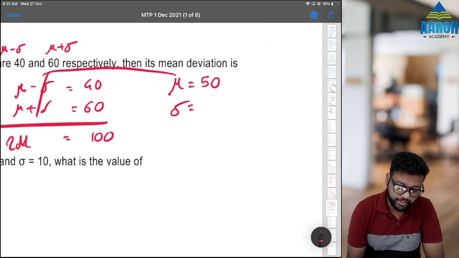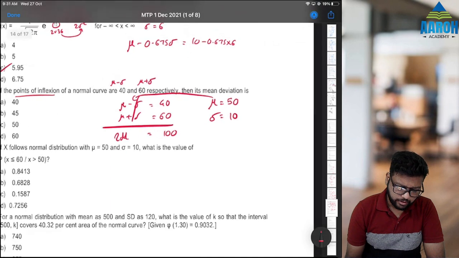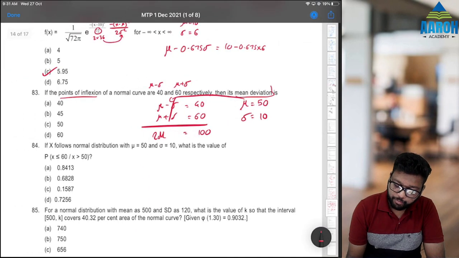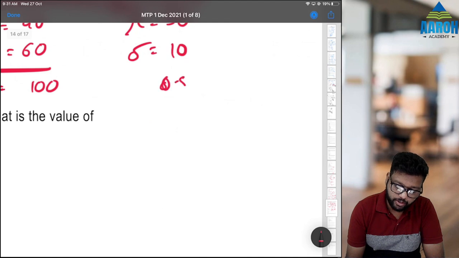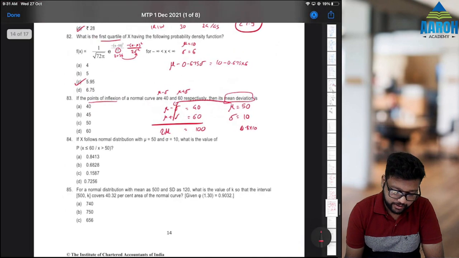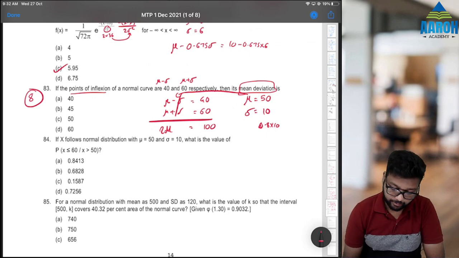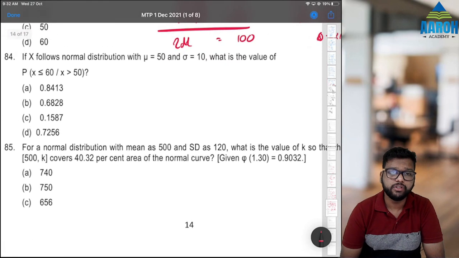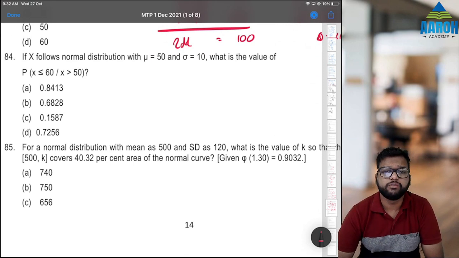Because if you put 50 here, then 50 minus 10 is 40. Now mean deviation is approximately 0.8 sigma. 0.8 sigma will be 0.8 into 10, which is 8. 8 is not in the options, but 8 is the correct answer for question 83. Okay. Next, 84. For 84 actually we need the table. They have not given values here, but fine, let's solve.